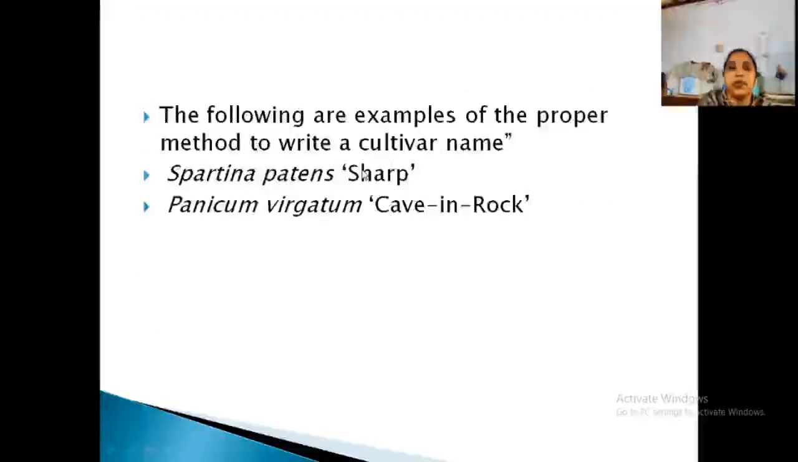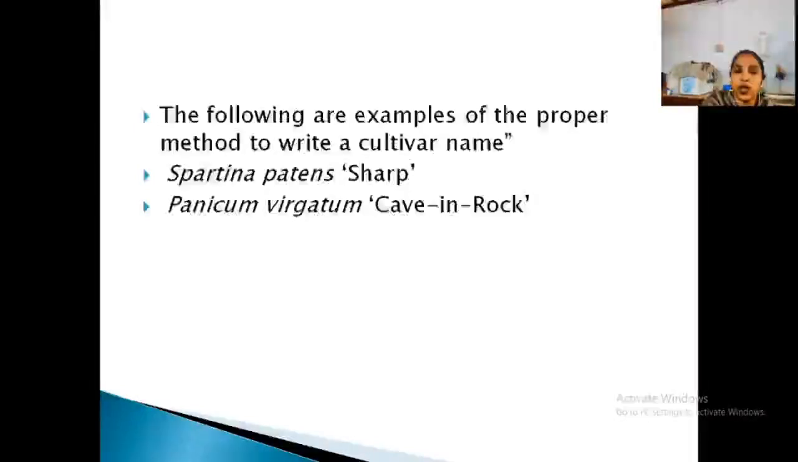Clear? See, example, Spartina patens 'Sharp'. This is the cultivar name. Panicum virgatum 'Cavin Rock'. It is the cultivar name. You can write it in single quotation marks, but no hyphen, nothing else is required. Clear? This is the pattern of writing a cultivar name.